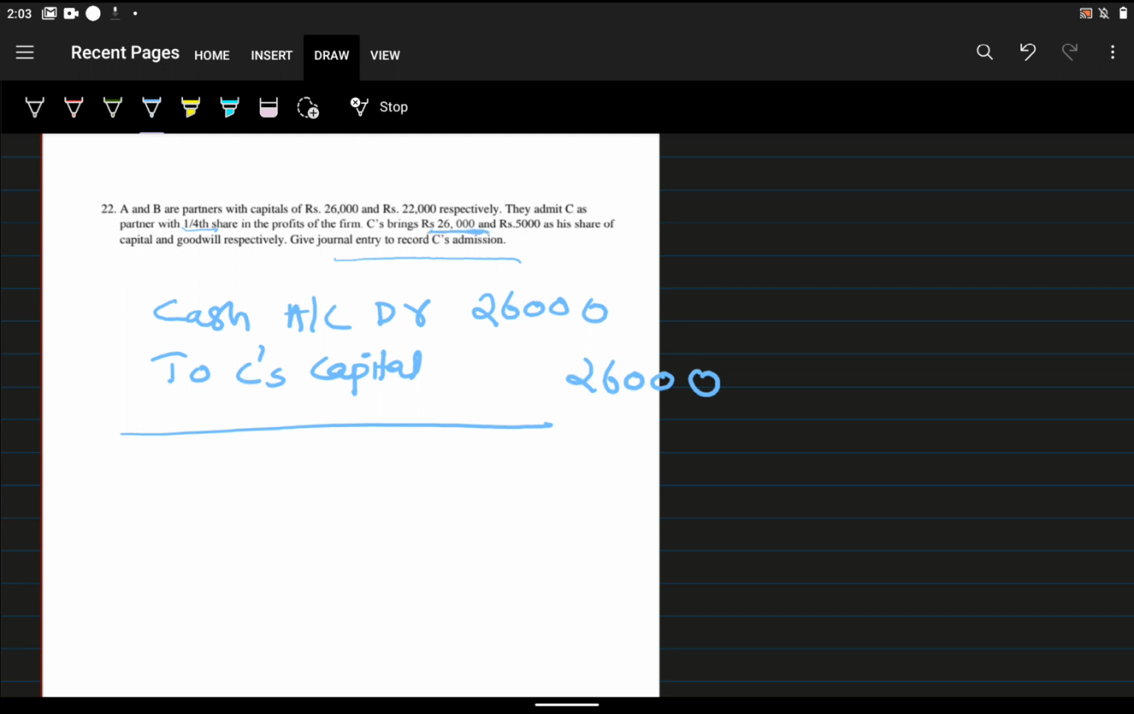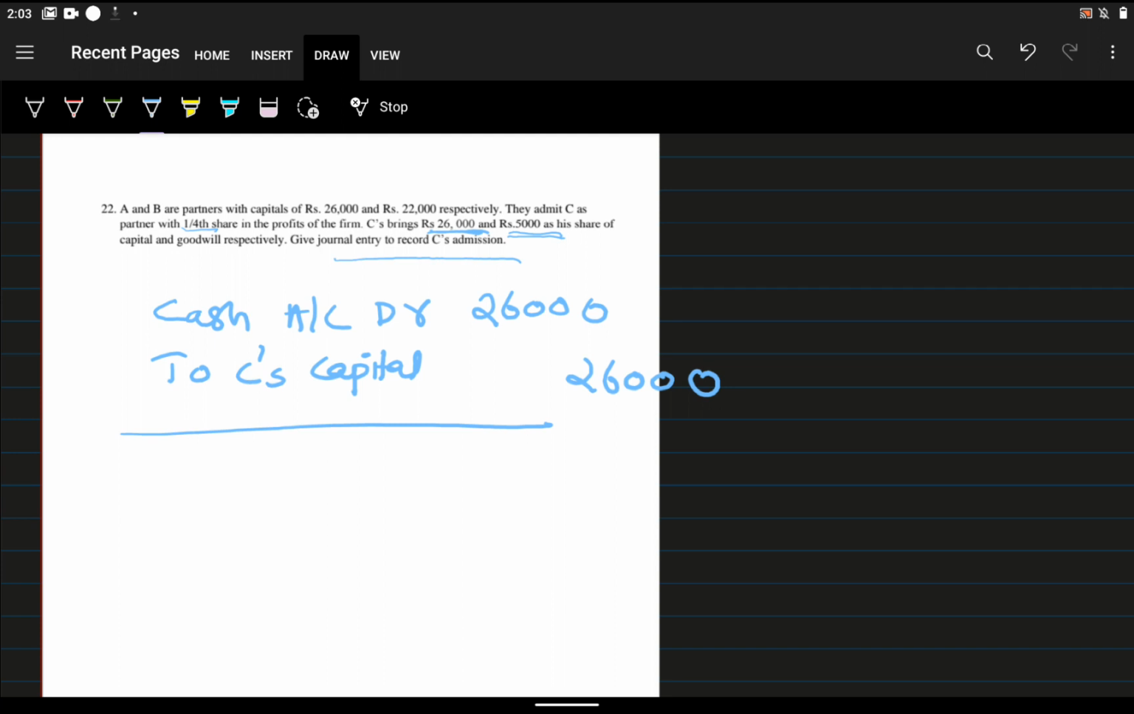Okay, and he brought goodwill of 5,000. Here no ratio is given. The sacrificing ratio is not given, and the profit sharing ratio is also not given. So we can just consider the ratio as equal. The goodwill amount he brought, 5,000, we will distribute to all the partners in their sacrificing ratio. Since no ratios are given, we'll imagine that the ratio will be equal.